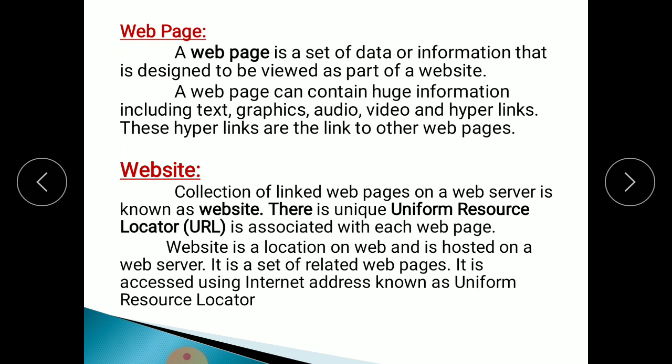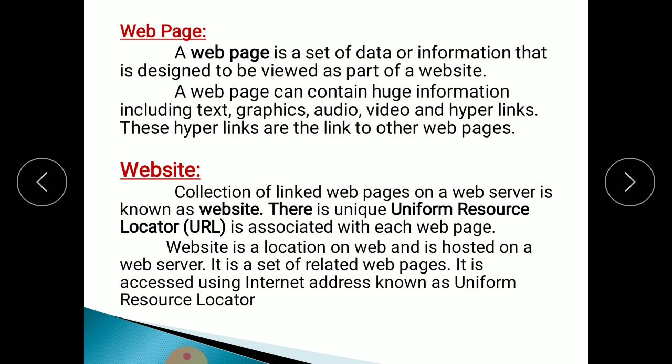So if you click on different addresses, a number of pages will open. This is called a web page. A web page is a set of data. In each web page there is a set of data or a lot of information. That data or information is designed to be viewed as part of a website. So a web page is a part of the website.